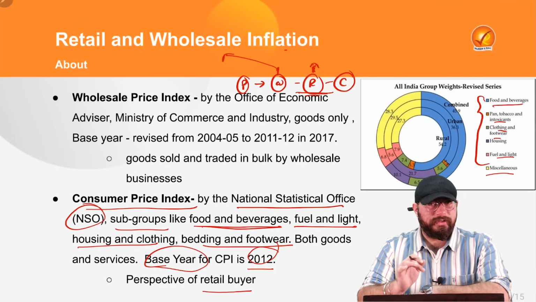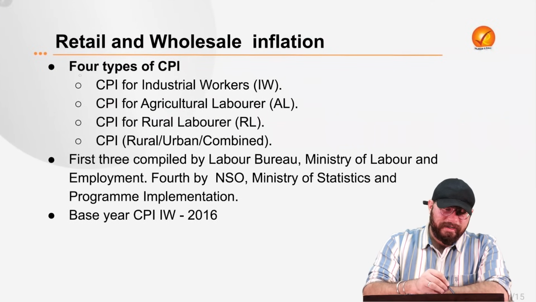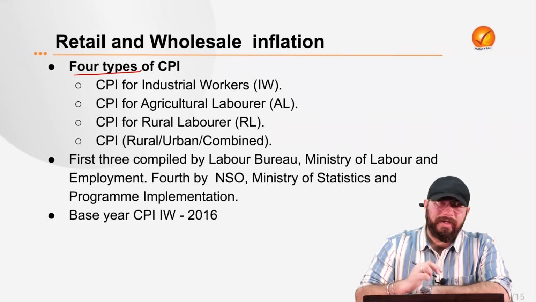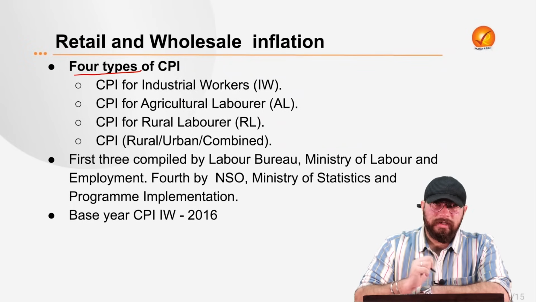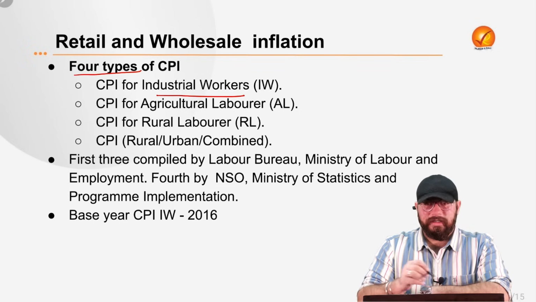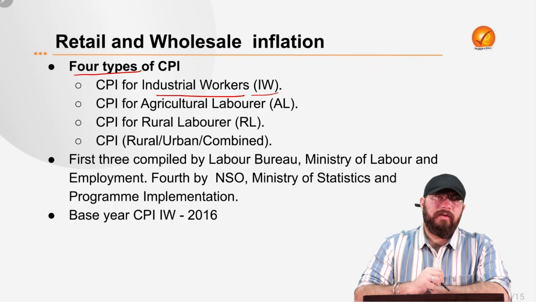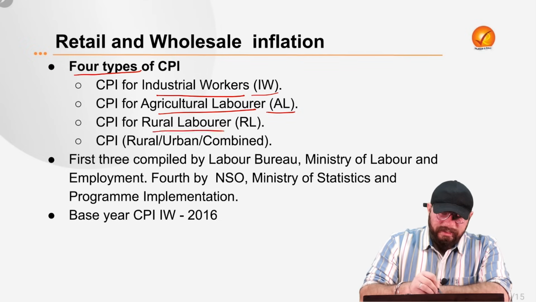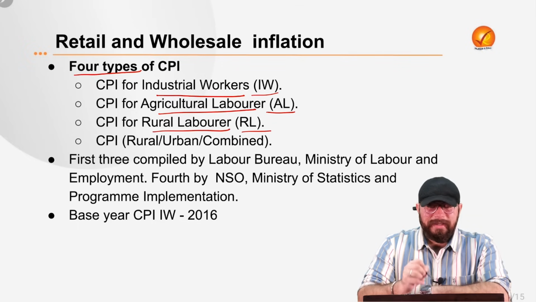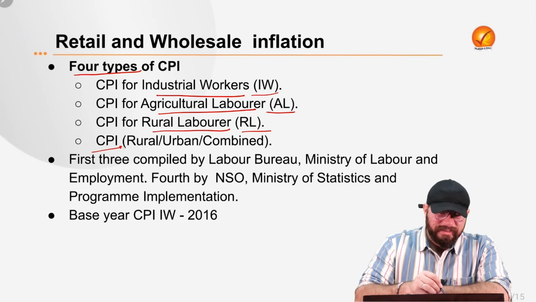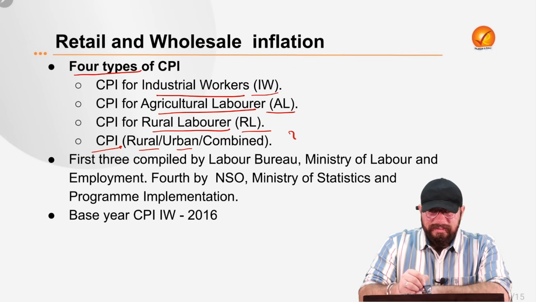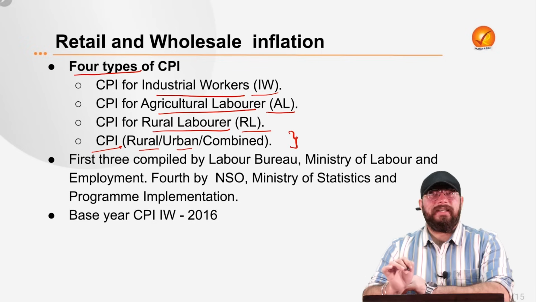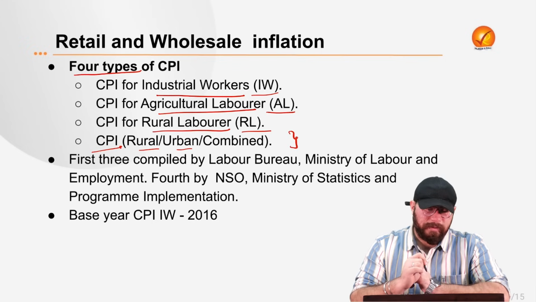Now, there are several subgroups and subtypes of this consumer price index. There are essentially 4 types of consumer price index. And it depends on from whose perspective you are calculating the rise in price of retail goods. If you are calculating it from the perspective of industrial workers, it is your CPI-IW. If you are calculating it from the perspective of agricultural laborers, it is CPI-AL. If you are calculating it from the perspective of rural laborers, it is CPI-RL. And overall, if you have to see CPI rural urban combined, this is the real CPI which we saw in the last slide, whose base year is 2012, calculated by CSO, MoSPI. That is the Ministry of Statistics and Program Implementation.